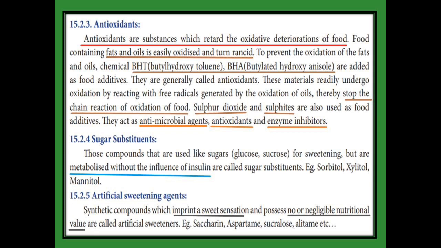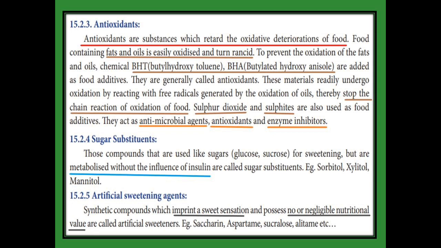The next one, these materials undergo oxidation with the help of free radicals generated by oxidation of oils. Thereby, they stop the chain reaction of oxidation of food. For example, other antioxidants are sulfur dioxide and sulfite. They are used as food additives, and also as an antimicrobial agent, antioxidant, and enzyme inhibitor.